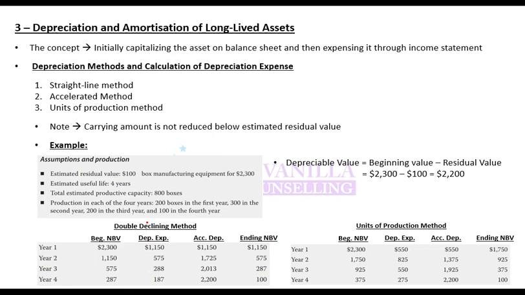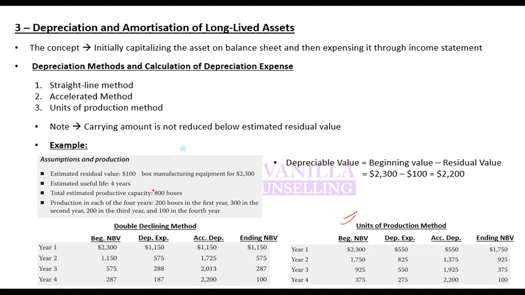Any confusion in this? Another method is the units of production method. What is the units of production method? Again, you charge depreciation not based on any random rate, not based on the straight line method, not based on 2 times straight line, but based on utilization of the asset.